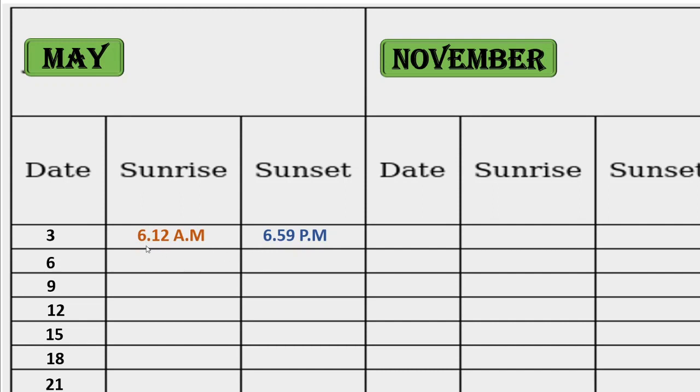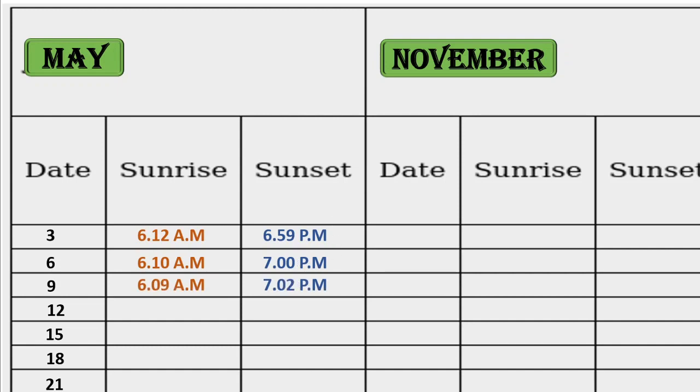Please observe this. On 3rd May at 6:12 in the morning sunrise and 6:59 in the evening sunset. Please observe carefully. See the timing here 6:12 and on the 6th May this is 6:10, and here also you can observe the sunset timing.